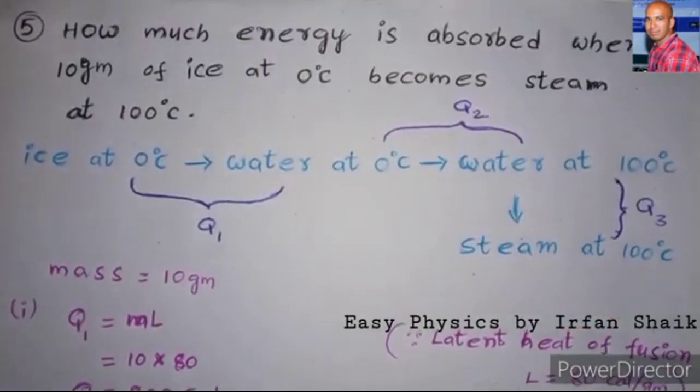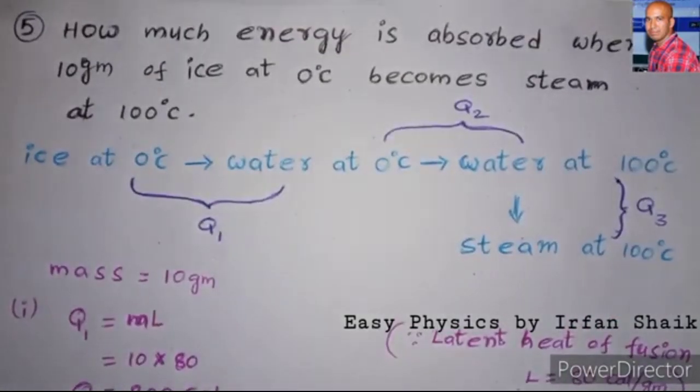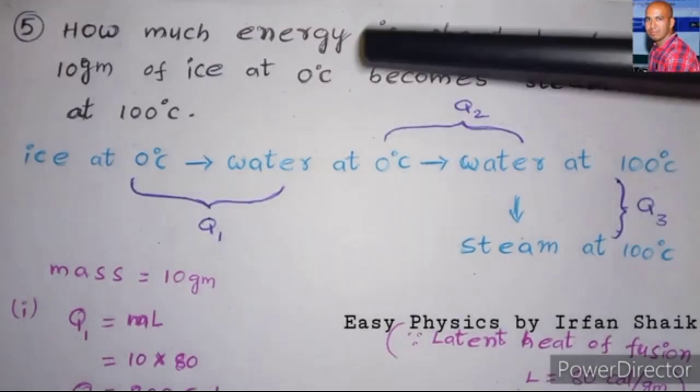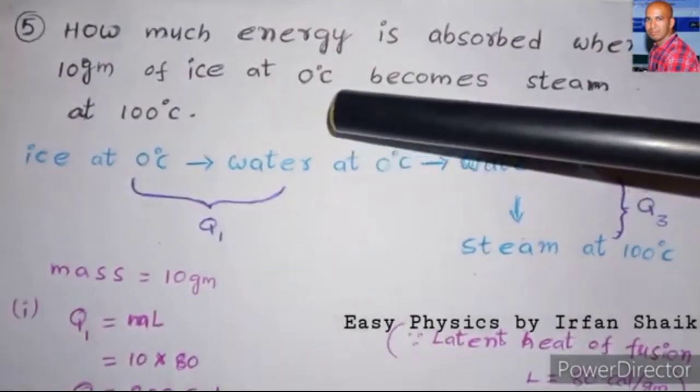Next problem. How much energy is absorbed when 10 grams of ice at 0 degrees centigrade becomes steam at 100 degrees centigrade? So before solving this problem, we need to write down the phase changes. That means the ice at 0 degrees has been changing to steam at 100 degrees centigrade.